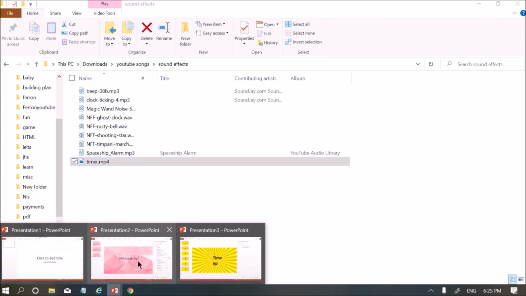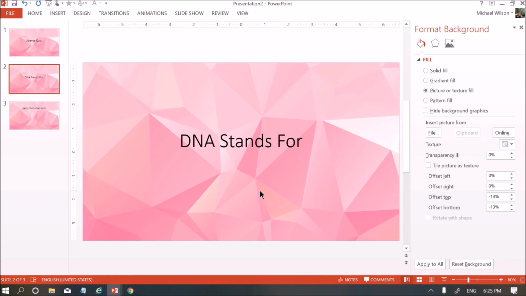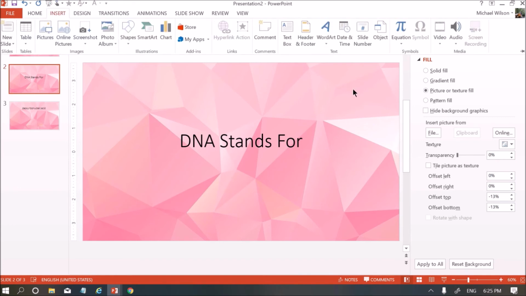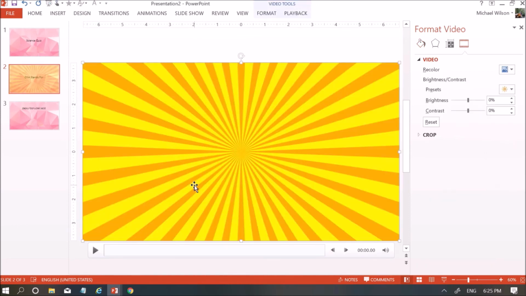Now I will show you how to use the timer in your PowerPoint. For example, if you are making a science quiz and you want to add a timer for the questions, go to the Insert tab, select video and choose video from my PC. Select the timer you have designed and insert it into the slide. Resize the timer.